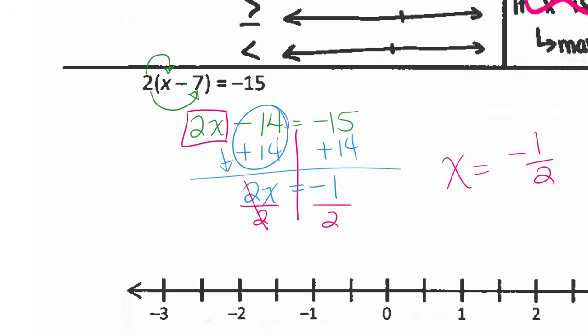It is equal, so I'm going to go halfway to negative 1. I'm going to put a nice little dot because this right here is negative 1/2.